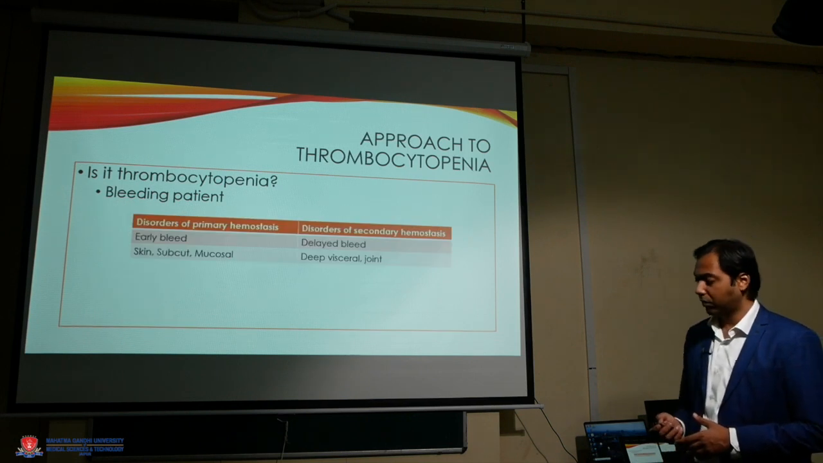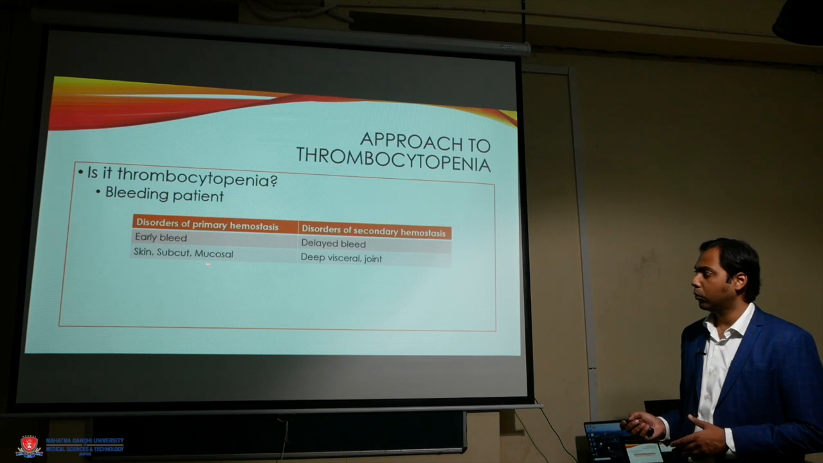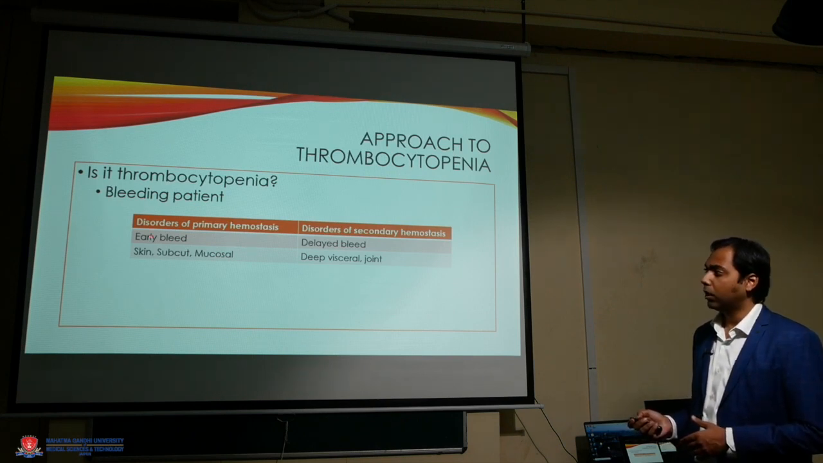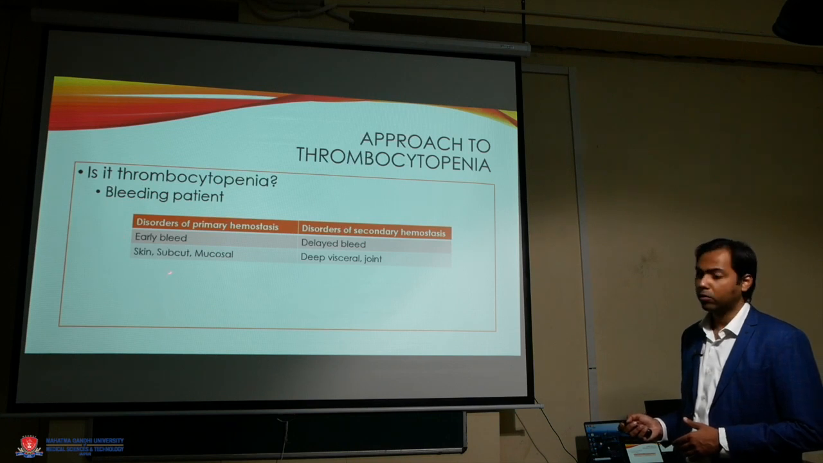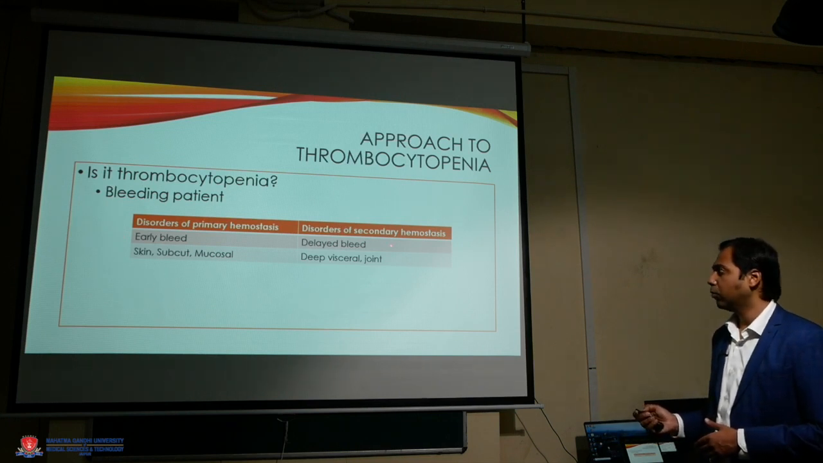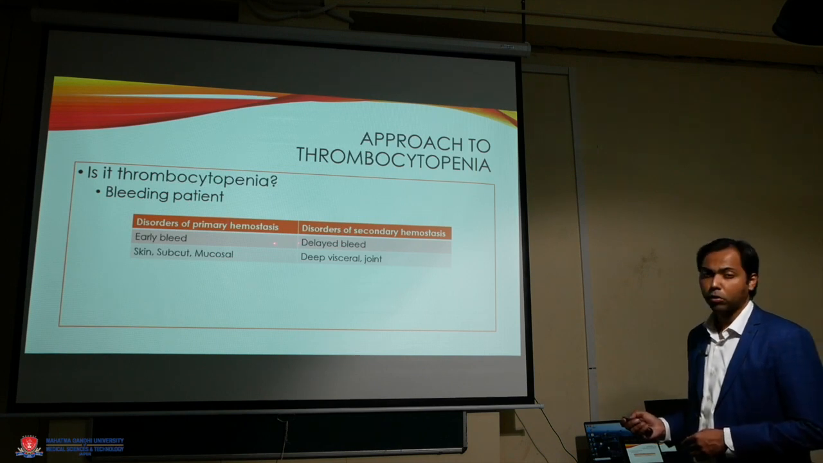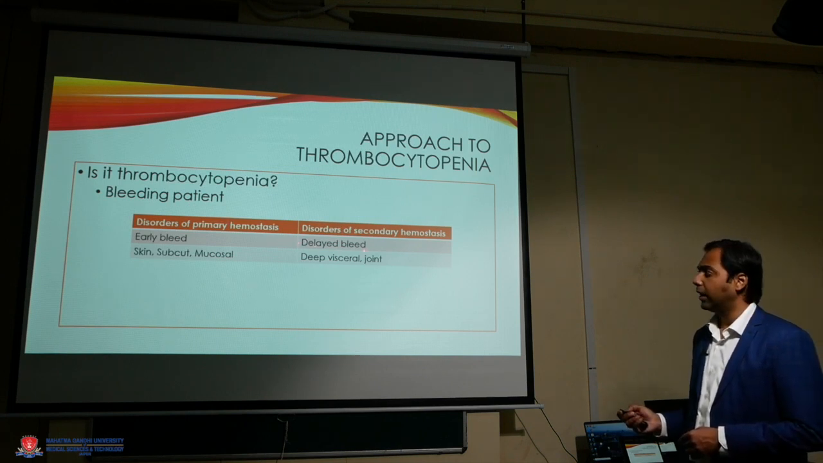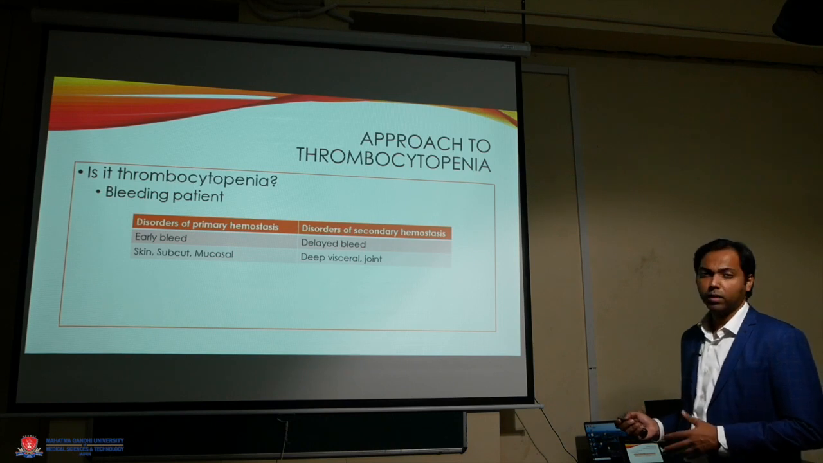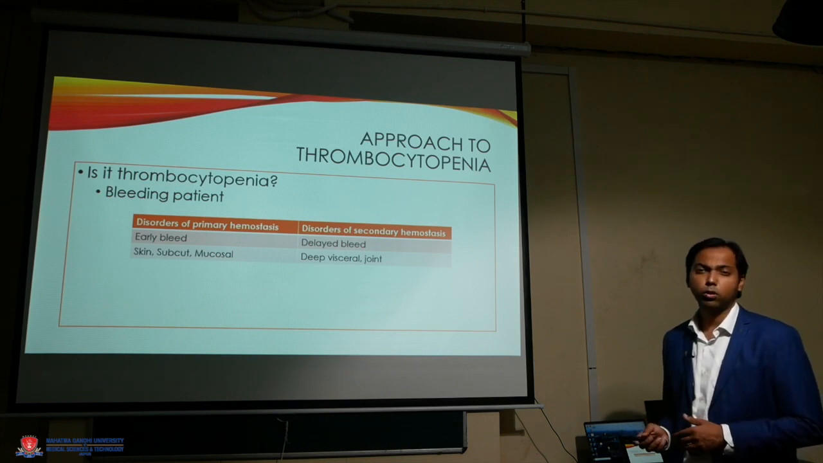Disorders of primary hemostasis are the ones which will occur due to platelet dysfunction or decrease in platelets. They will lead to early bleeds and skin and subcutaneous bleeds, whereas disorders of secondary hemostasis are due to coagulation disorders and due to defects in the coagulation pathway. They may present with a delayed bleed, and usually the bleeds are present in the deep tissues, either visceral bleeds or joint bleeds.